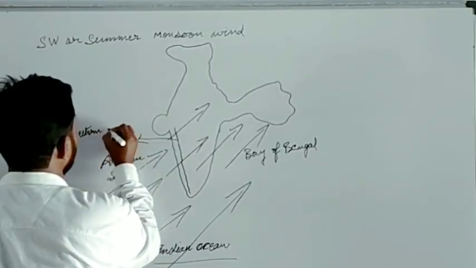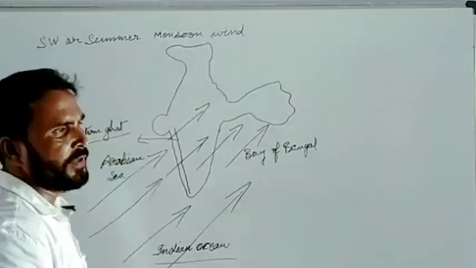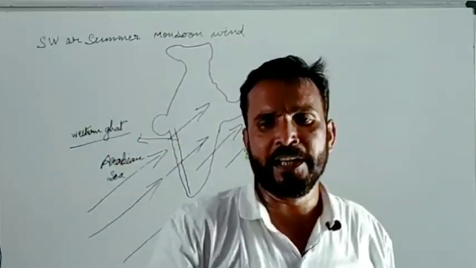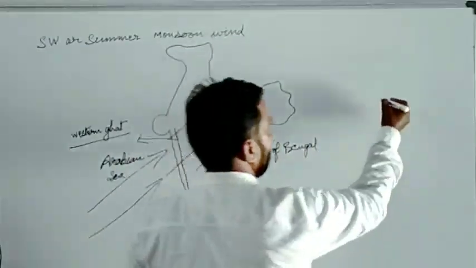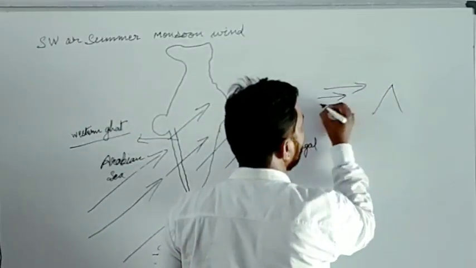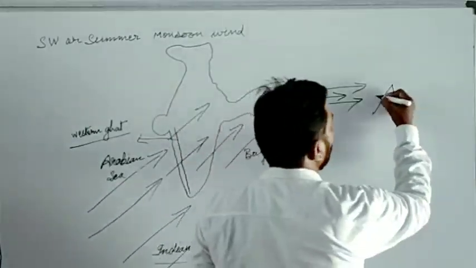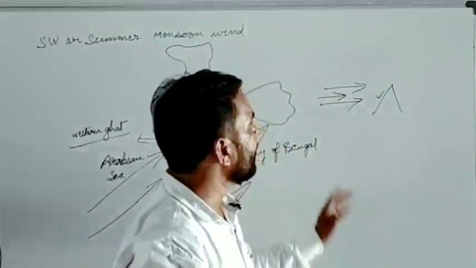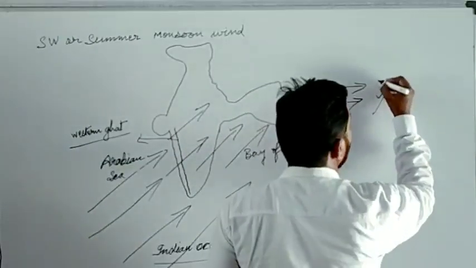Western Ghats. As we studied in class 9, whenever moisture-laden winds hit a mountain, these winds full of moisture hit this side of the mountain, and this side is known as the windward side.